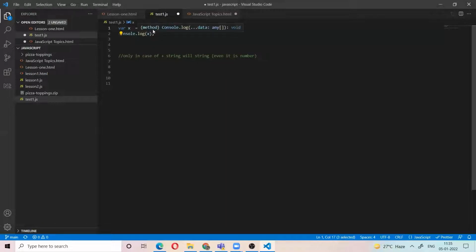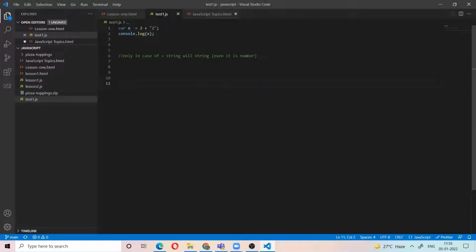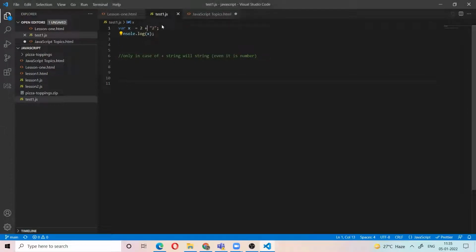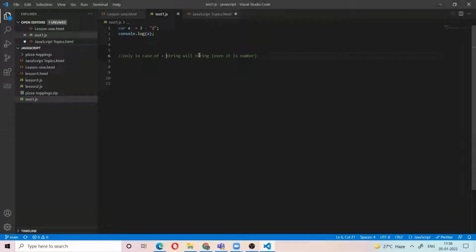That's why 2 plus 2 is 22. But in case of operators other than plus, if you use a minus, it will take it as a number. So 2 minus 2 is equal to 0. Understand that only in case of plus, a string will be taken as a string, even if it is a number. Now, for example, 10 divided by hello has no meaning. We are dividing a number by a string.